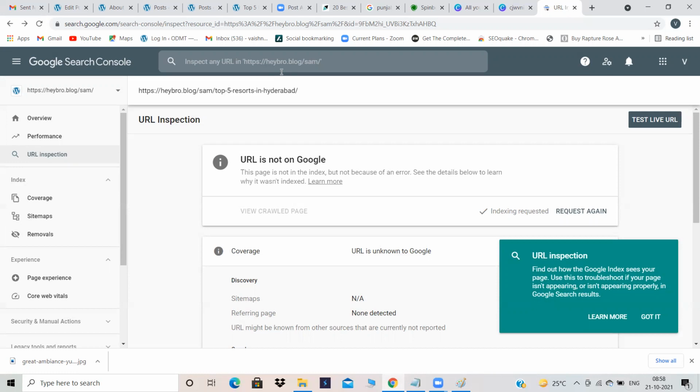Then the next step is indexing. Got it? First crawling, second is indexing. Then third is ranking factors, and fourth is displaying. These two things Google will do. Got it? Okay.